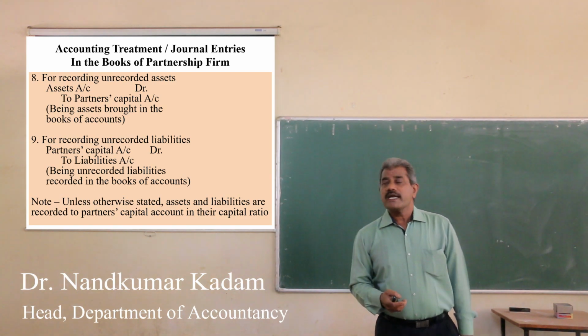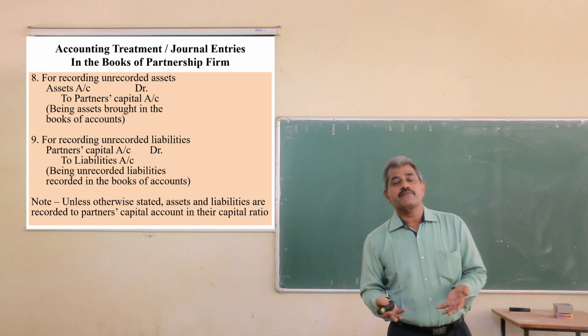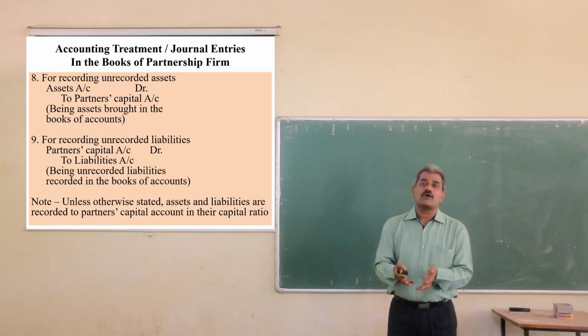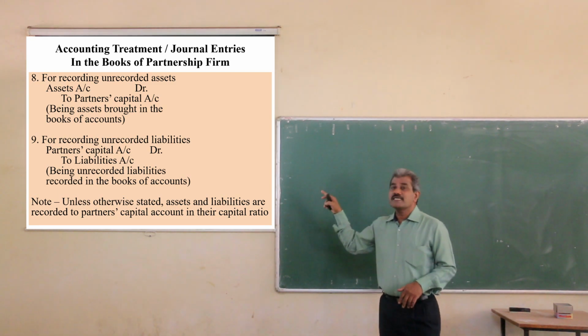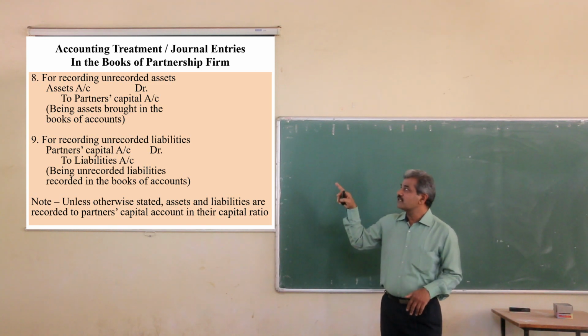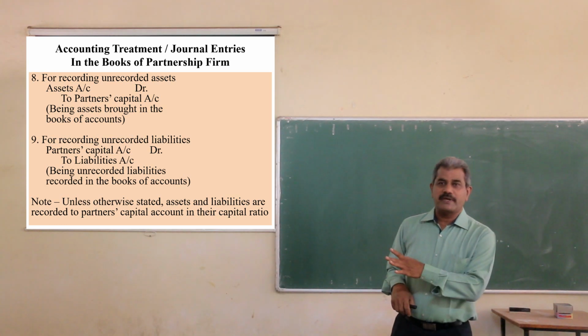Next entry for recording the unrecorded assets. Suppose you have been given information in the adjustment that there are some assets which are not recorded, which are not considered while preparing the balance sheet. Then such assets should be brought into accounts. And for this purpose, the entry will be passed as assets account debit to partners capital account.